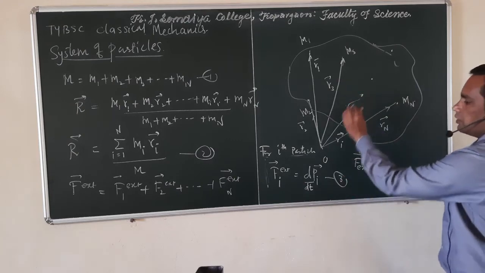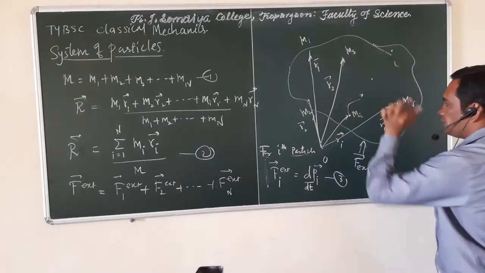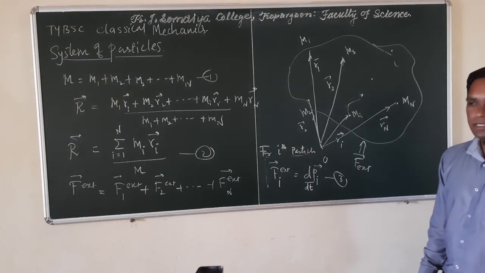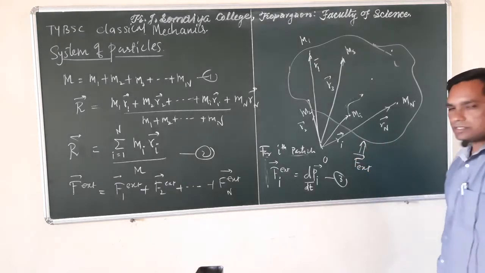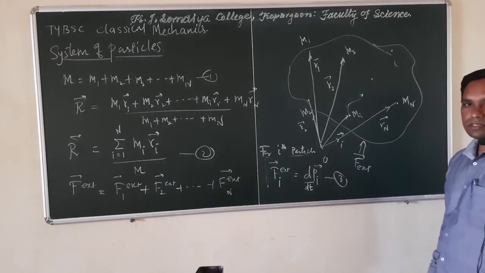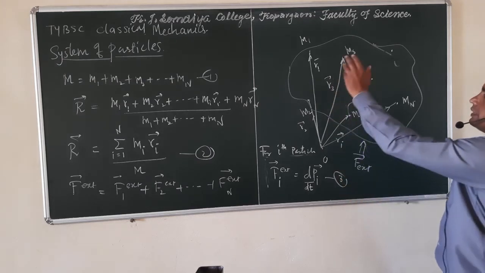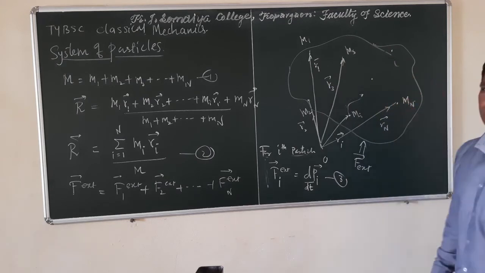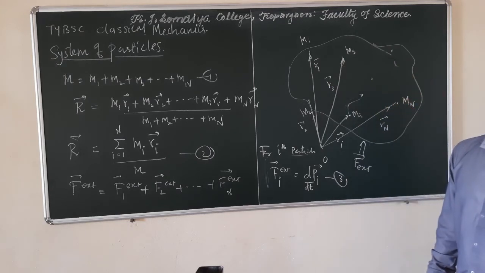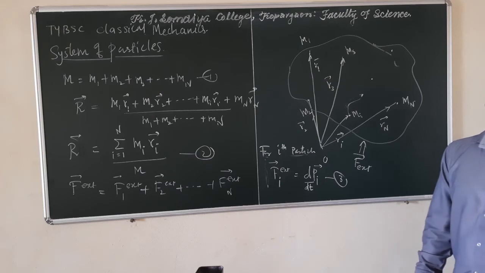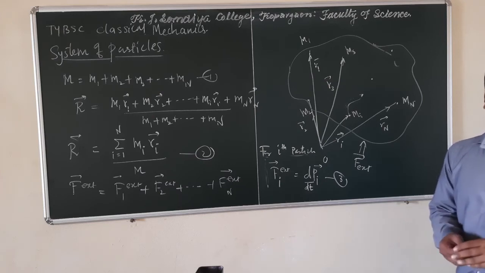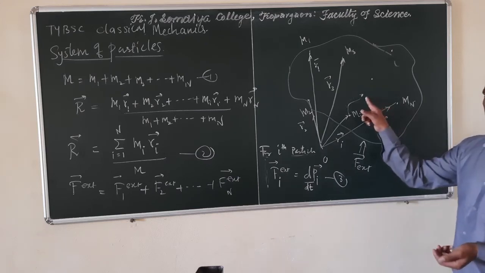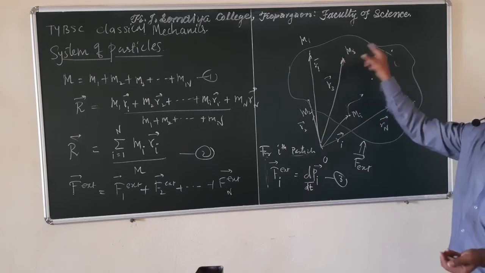Due to this, when you say external force acting on the ith particle, two types of forces arise. The first is the force due to the applied external force, and the second is the force due to all the masses acting on that ith particle. Those forces are internal forces. Why are we calling them internal forces? Because those forces act on the ith particle because of all the other masses.